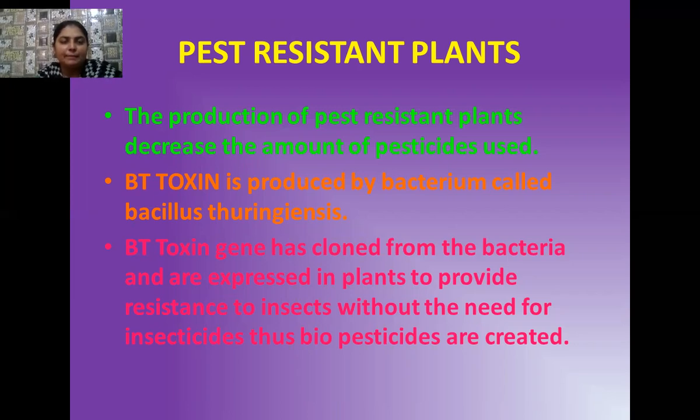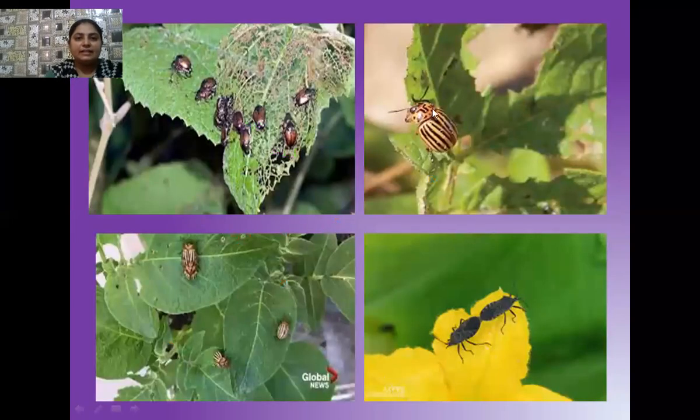So by making use of rDNA technology, we isolate this Bt toxin gene from the bacteria, and later we insert it in our host plant and make our host plant transgenic and provide resistance to various types of insects which generally cause disease in our host plant. In this way, we can easily create biopesticides. Students, these are the different types of insects which generally destroy the leaves of our plant. These may be beetles, flies, mosquitoes.